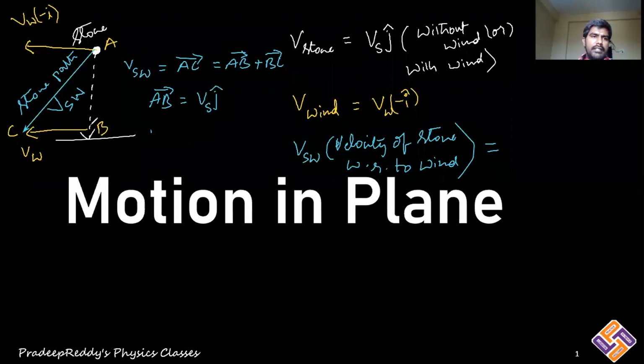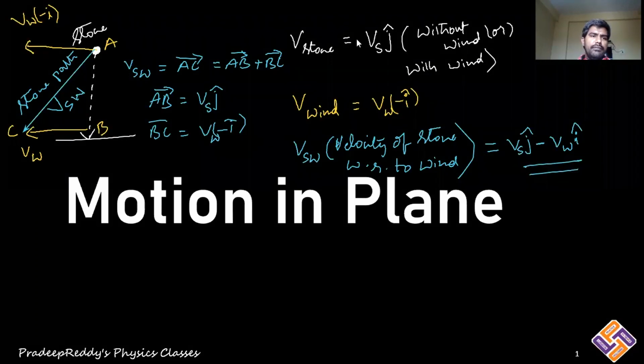BC bar is represented with the velocity of wind, that is Vw minus I cap. So VSW can be simply written as Vs J cap minus Vw I cap. This is how you will be representing the velocity of that particular stone with respect to wind, and that is in the plane.